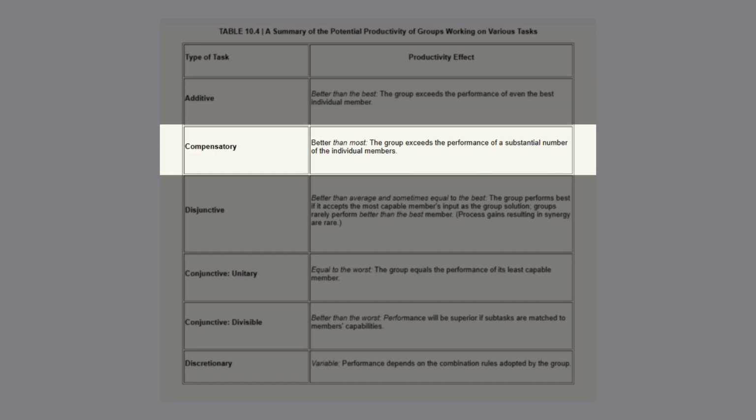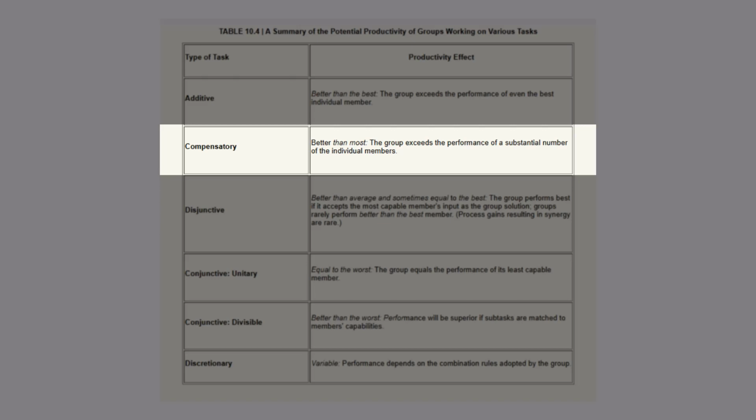Compensatory tasks are completed by averaging the members' input. For example, a team decides how much a project will cost by averaging the 6 group members' estimates. When the task is relatively easy, groups outperform individuals. That is, the wisdom of the crowd is often more accurate than the judgment of a single person. One reason for this is the averaging of judgments helps to eliminate outliers.